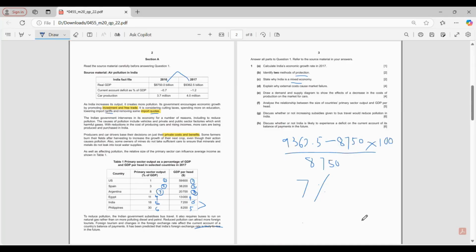So now we are slowly stepping into bigger questions. Explain why external cost causes market failure. Market failure is defined by the inefficient distribution or allocation of goods and services.